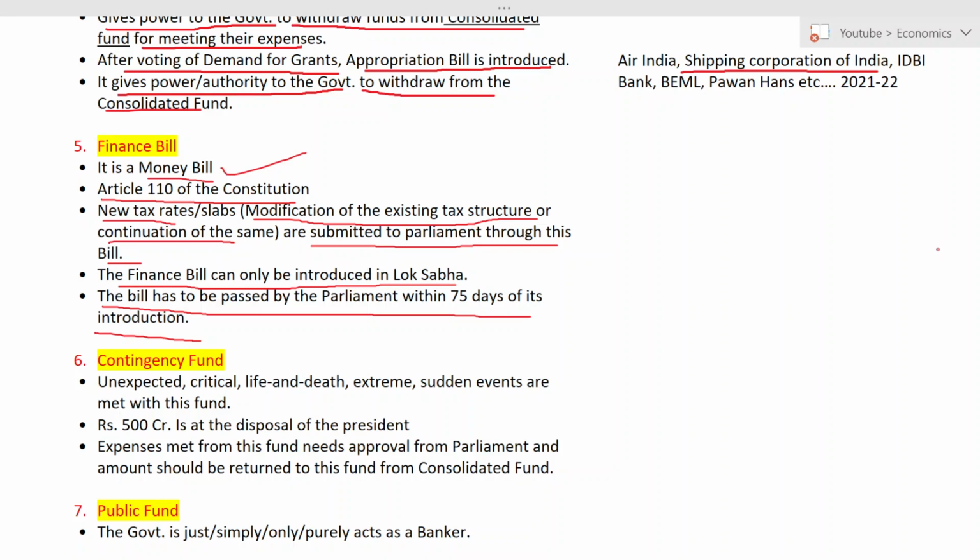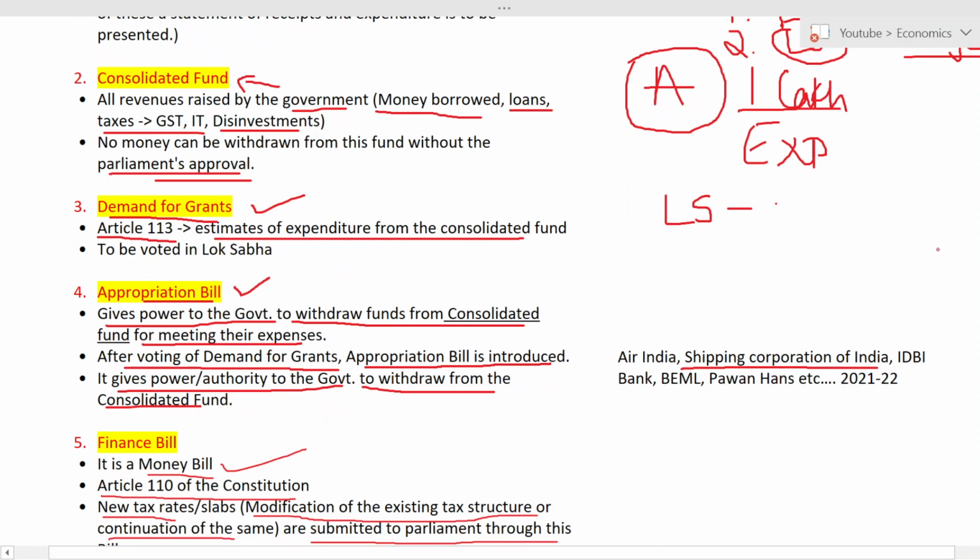What is contingency fund? Contingency fund means any urgent funds or unforeseen fund. What amount is allotted to contingency fund? Option A 5 lakhs, option B 500 crores, option C 500 billion, option D 500 lakhs. The correct answer is 500 crore. Should they take permission from the parliament or not? Yes, they have to take the permission from parliament.